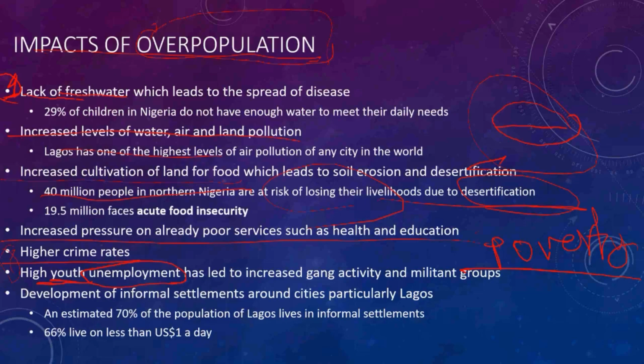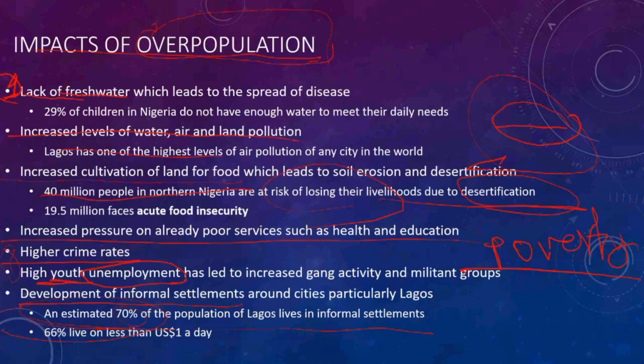Development of informal settlements around cities, particularly Lagos. An estimated 70% of the population of Lagos live in informal settlements. What does informal mean? That is not formal.